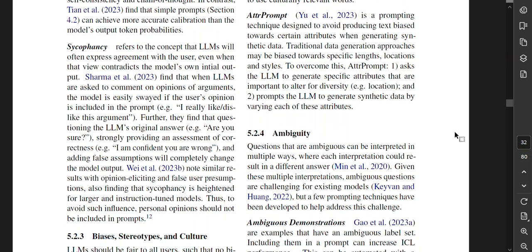Attention prompt, or AttrPrompt, is a prompting technique designed to avoid producing text biased towards certain attributes when generating synthetic data. Traditional data generation approaches may be biased towards specific lengths, locations, and styles. To overcome this, AttrPrompt asks the LLM to generate specific attributes that are important to alter for diversity, such as location, and prompts the LLM to generate synthetic data by varying each of these attributes.